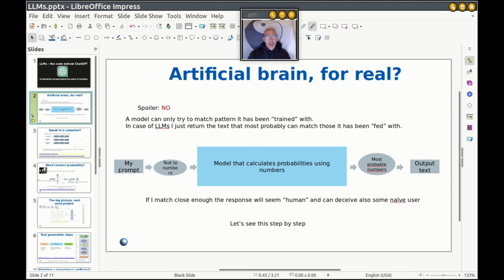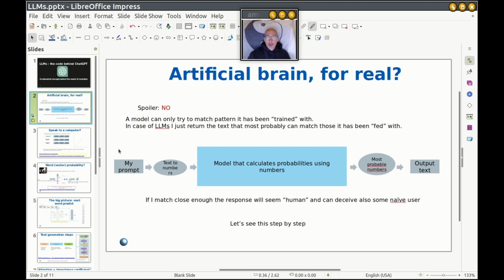Well, I send text, but then the text is binarized, translated into numbers to make it easy. I have something that calculates probabilities, I have more numbers, and an output text. This is a bird's eye view, but let's say that if my output text is close enough to reality, it seems like a real brain. And that's the illusion of artificial intelligence.